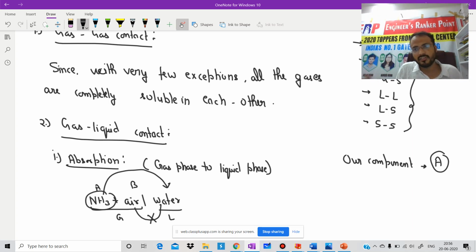In stripping, the reverse of that, solute transfer takes place from where to where? From liquid phase to the vapor phase. I hope up to this point each and everything is clear.